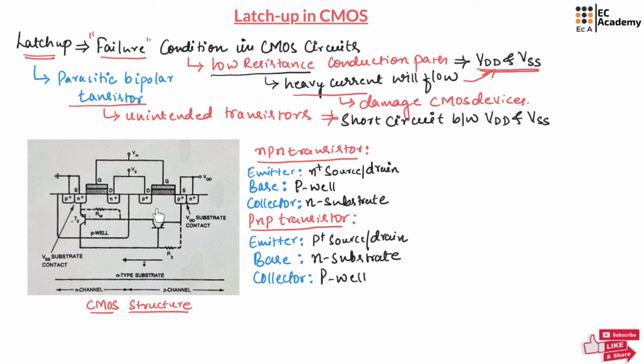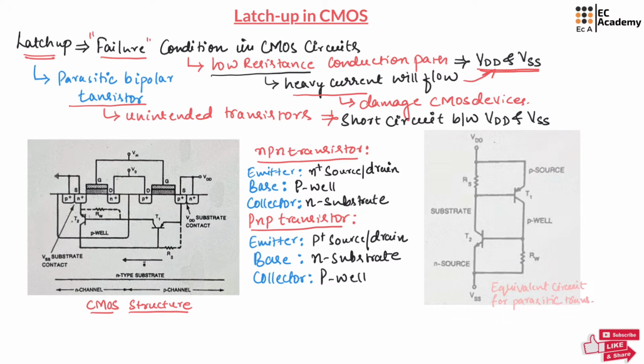Now we can write the equivalent circuit for this parasitic bipolar transistor. By considering this circuit, we will understand how high current flows from VDD towards VSS due to the latch-up condition.